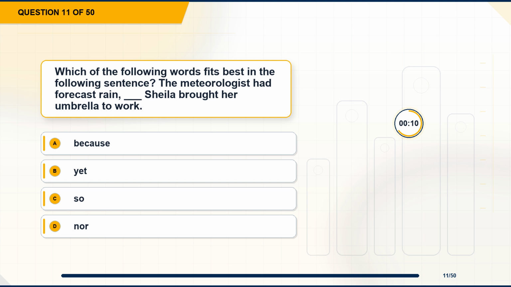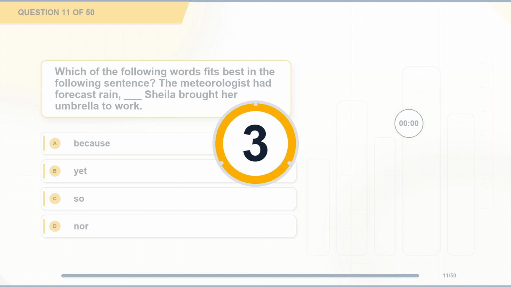Question 11. Which of the following words fits best in the following sentence? The meteorologist had forecast rain. Blank, Sheila brought her umbrella to work. Option A, because. Option B, yet. Option C, so. Option D, nor. The correct answer is option C, so.